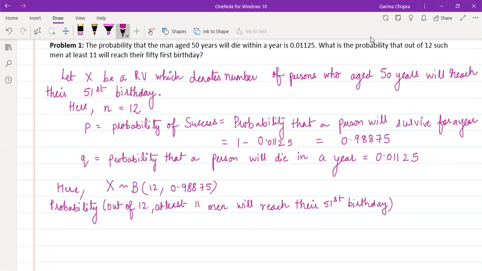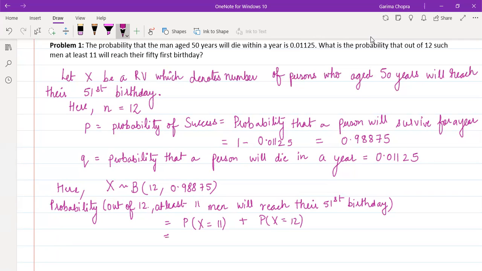So it will involve two cases: that 11 men will survive for a year. They are right now 50 years old and they will be reaching their 51st birthday. And another case will be that the random variable x is equal to 12, meaning all the 12 men will survive for a year and they will be celebrating their 51st birthday.